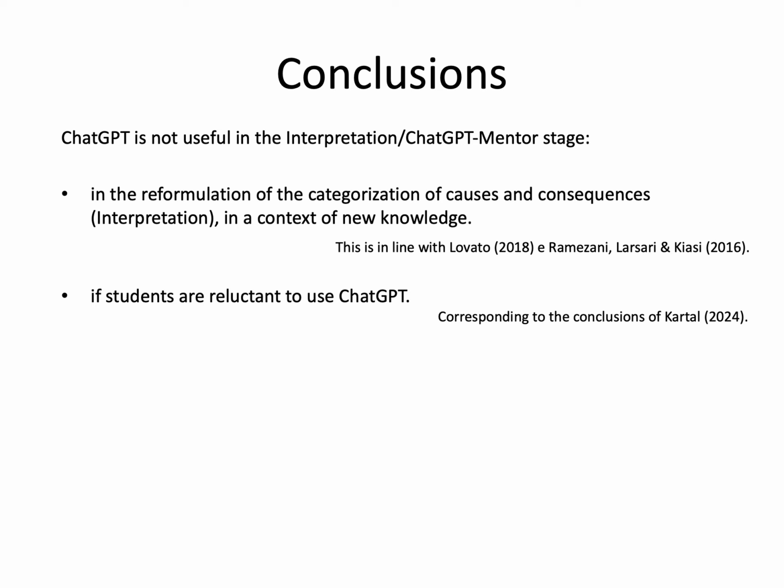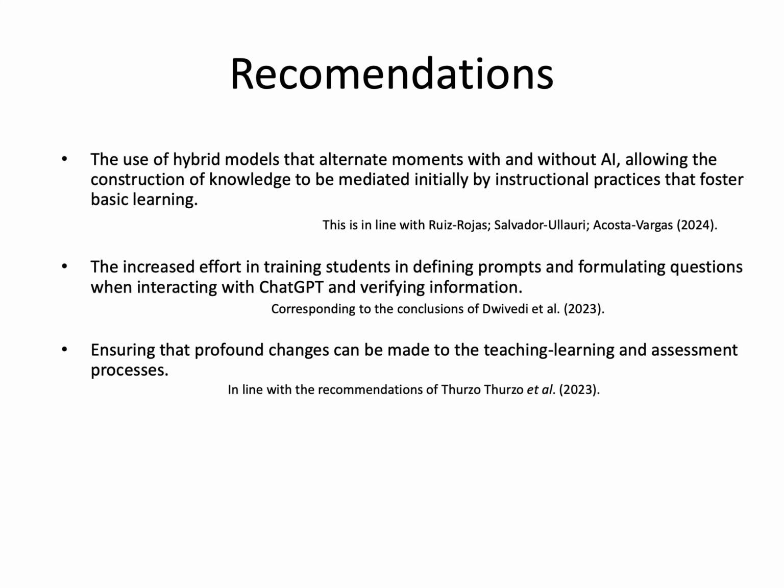ChatGPT is not useful in the reformulation of the categorization of causes and consequences, interpretation, in a context of new knowledge, if students are reluctant to use ChatGPT. Recommendations. The use of hybrid models that alternate moments with and without AI, the training of students in defining prompts and formulating questions, possible to make profound changes in teaching, learning, and assessment.